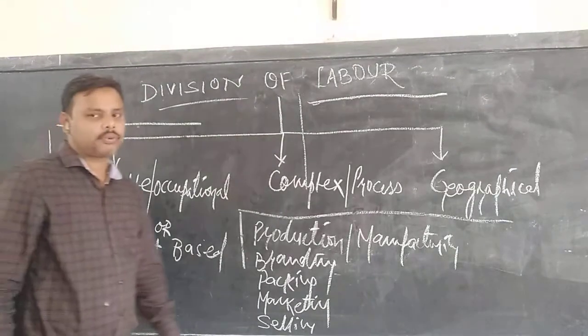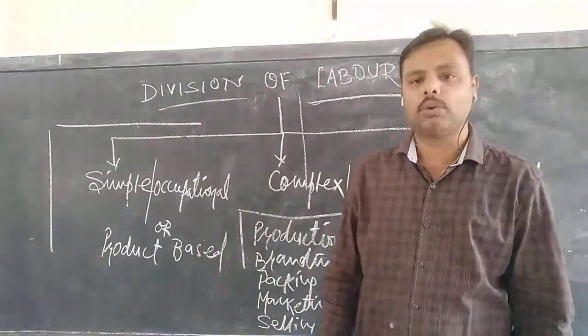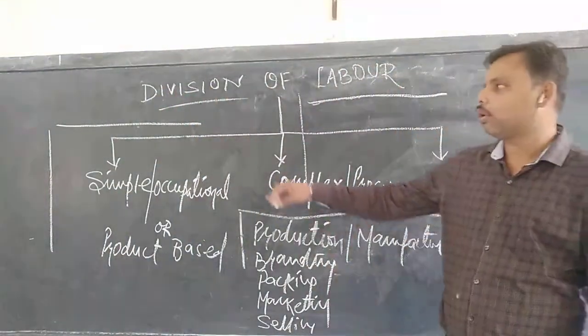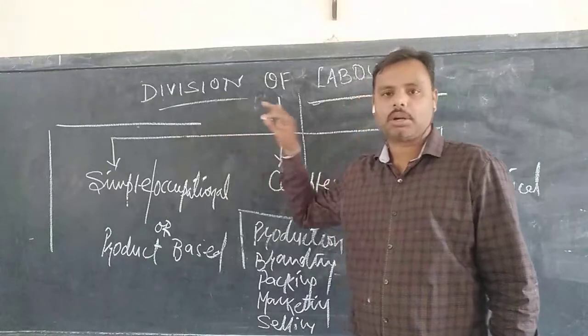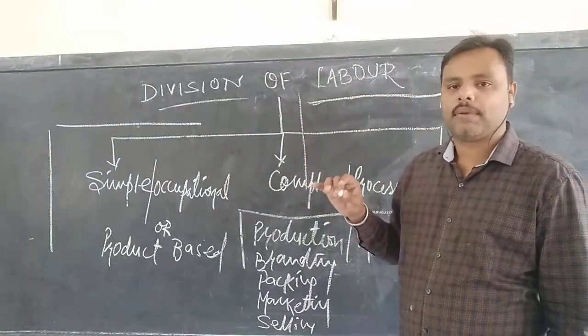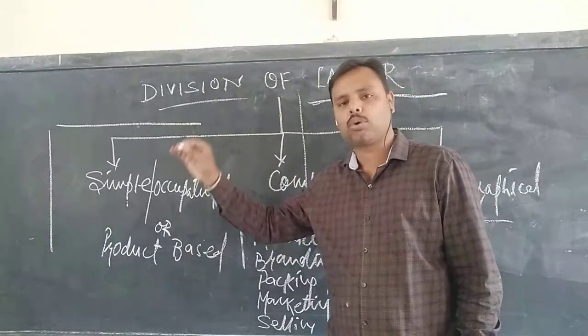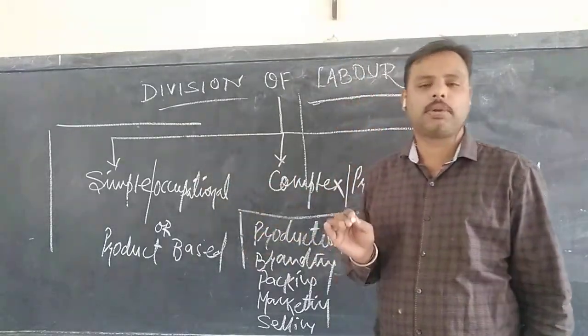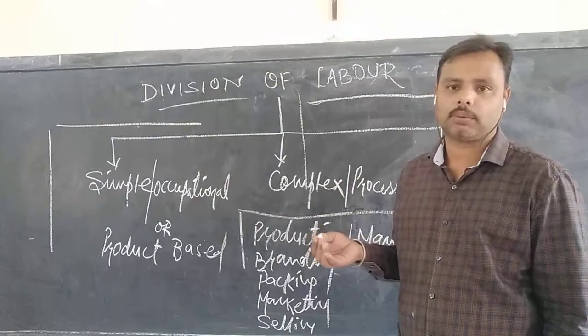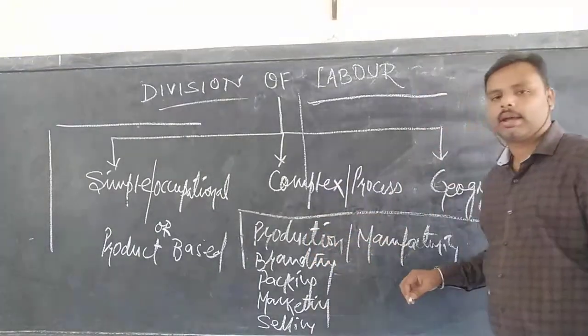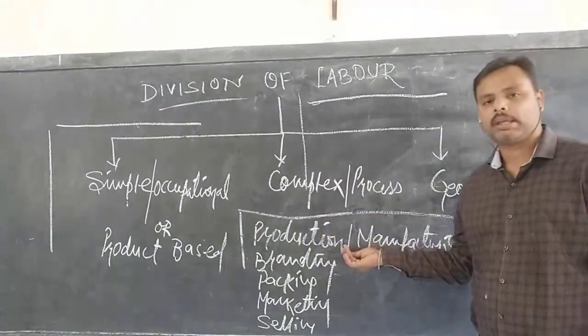So the industries are further subcategorized into different units or different works. First we'll see what is horizontal division of labor. Horizontal division of labor talks about wherein a labor who starts a work, until and unless his group finishes the work, is not supposed to move out of the work. For example, in a manufacturing unit, the production takes place.